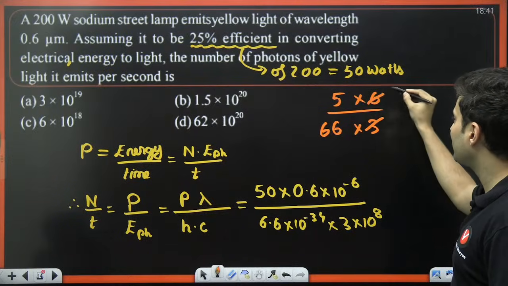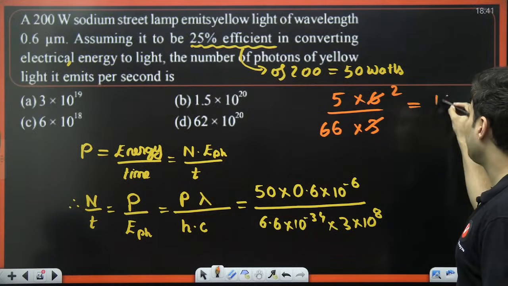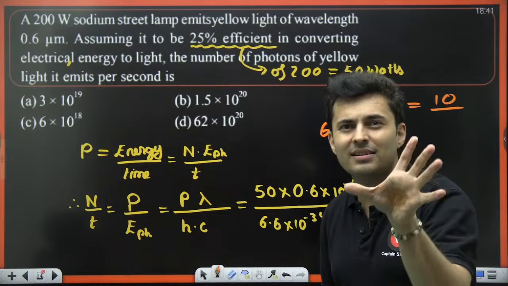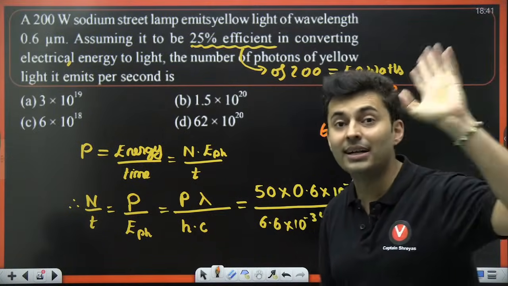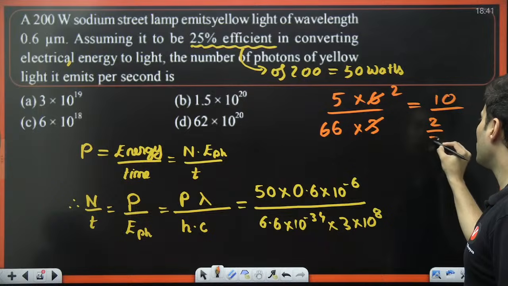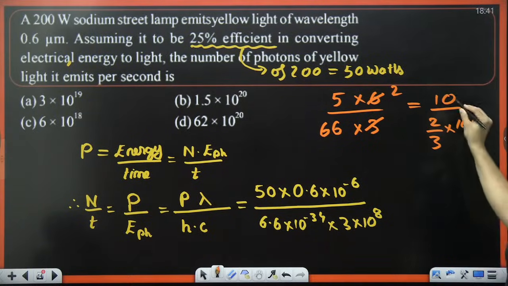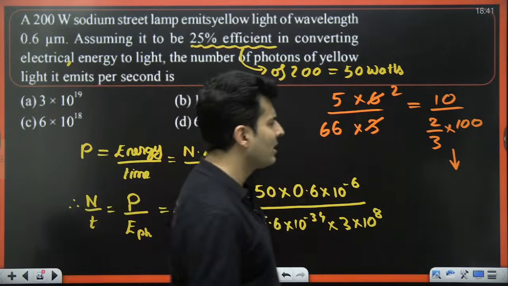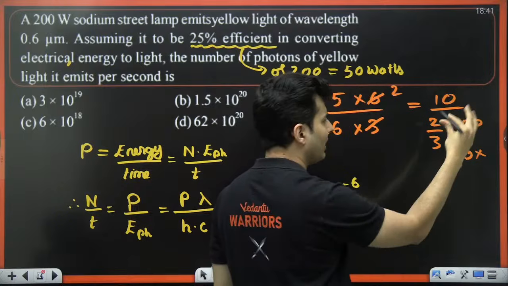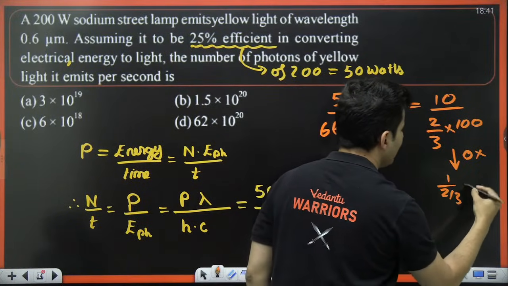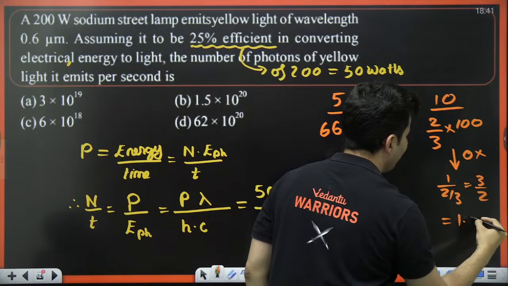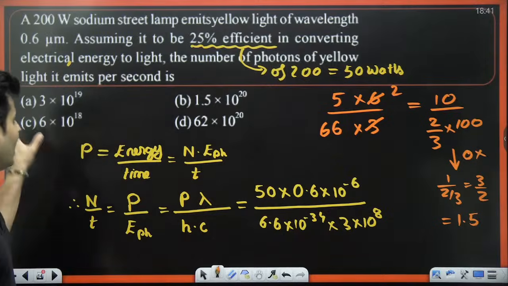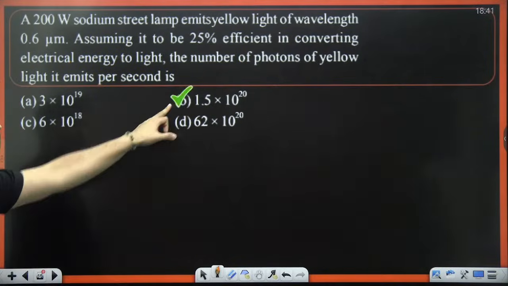So, 3 goes with 6 2 times. 5 2s are 10. 66 is very close to 2/3 of 100. So 2 by 3 of 100. Now forget those zeros. Forget those tens. Don't worry about it. So it will become 1 by 2 by 3, which is 3 by 2. 3 by 2 is 1.5. So the answer will have either 15 or 1.5 or 0.15, and there is only one such option like that, which is B. Hence that is correct.